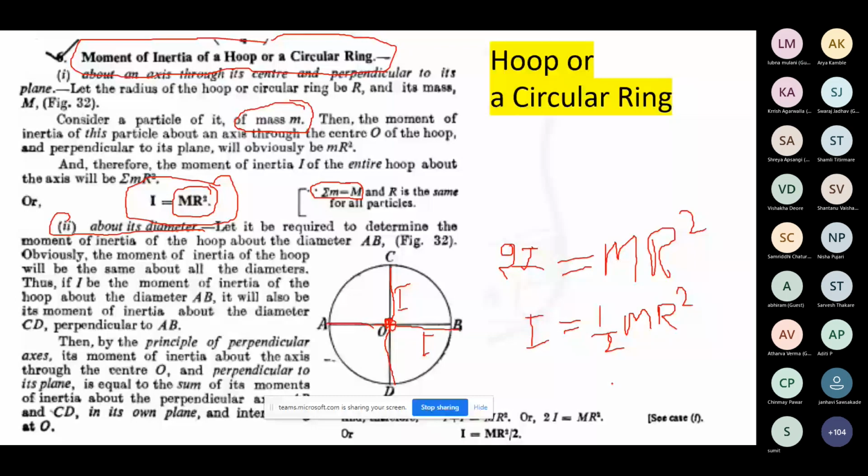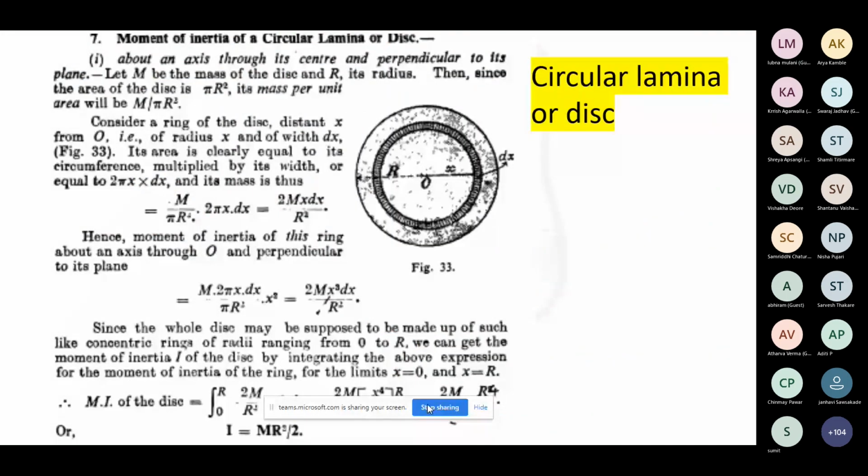Can we do the moment of inertia for some kind of disc or circular lamina? Can we do that? Okay. So it is just like a ring. You have a disc kind of a thing.